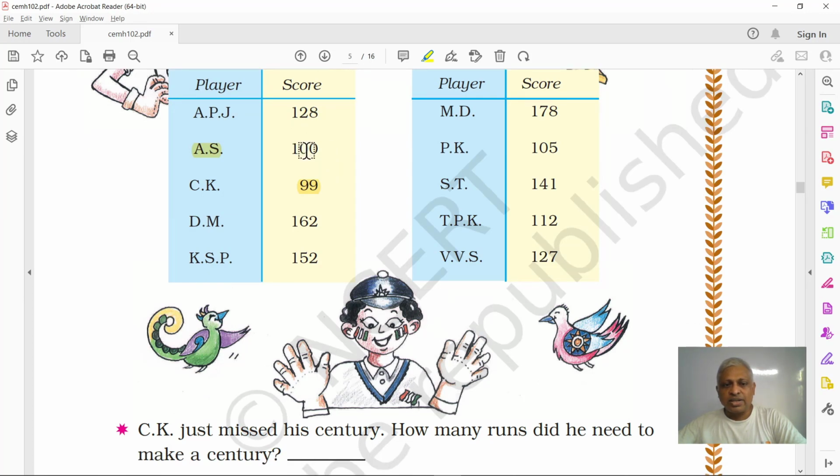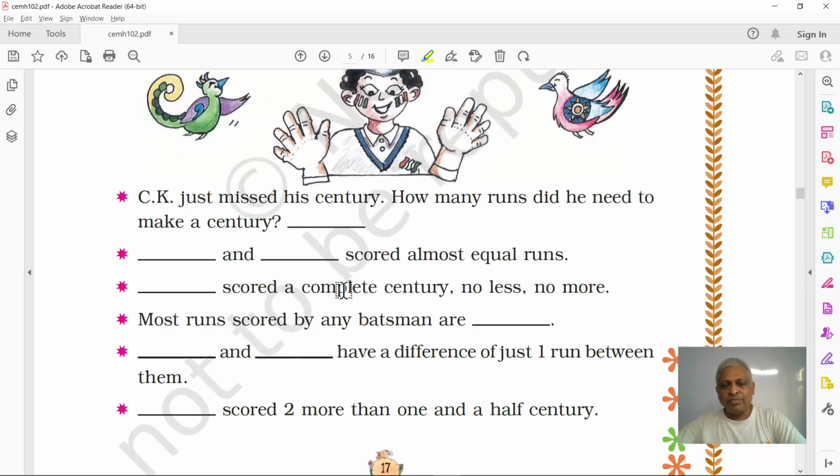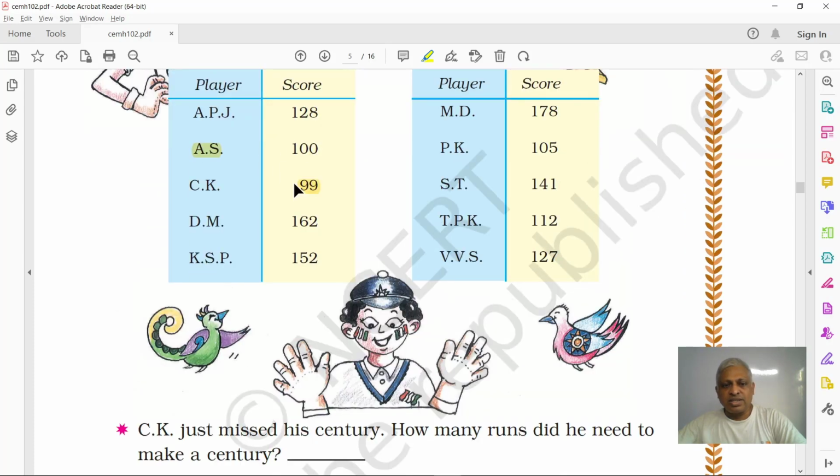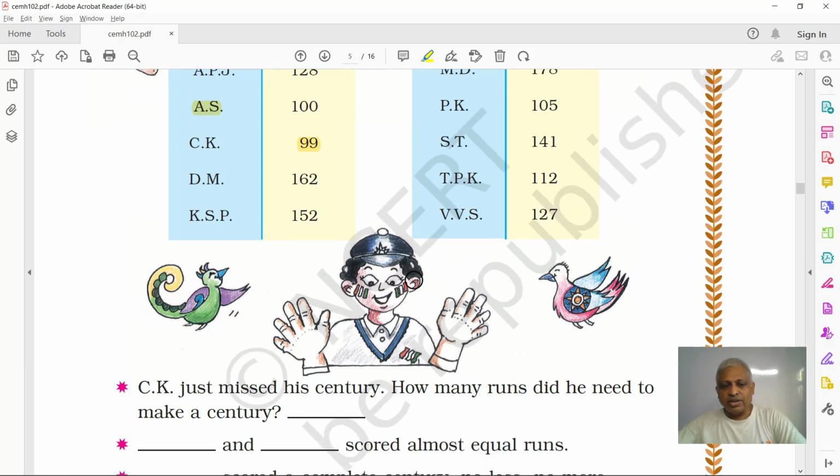Now, you see this AS and CK? 99 and 100. Yes, they have only one run difference between them. What's the question? Have a difference of just one run between them. There are two pairs: AS and CK have one run difference, and there is another pair, APJ and VVS. These two players also have one run difference, 127 and 128, right?